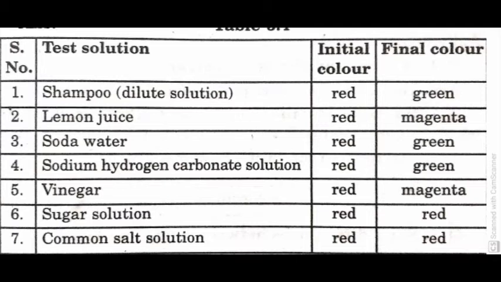Let us compare the color changes of China rose indicator in different solutions. Shampoo, initial color red, final green, base. Lemon juice, red, magenta, acid. Soda water, red, green, base. Sodium hydrogen carbonate solution, red, green, base. Vinegar, red, magenta, acid. Sugar solution, red, red, neutral. Common salt, red, red, neutral. So China rose indicator turns acidic solutions to magenta or dark pink, and basic solutions to green.